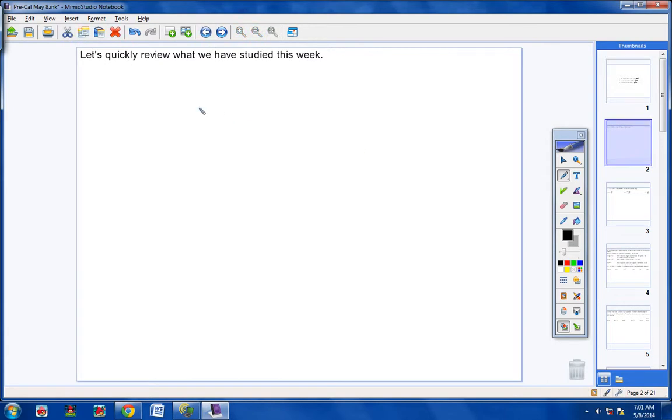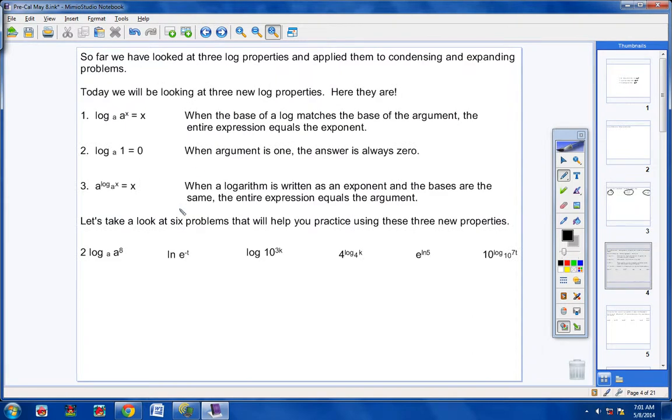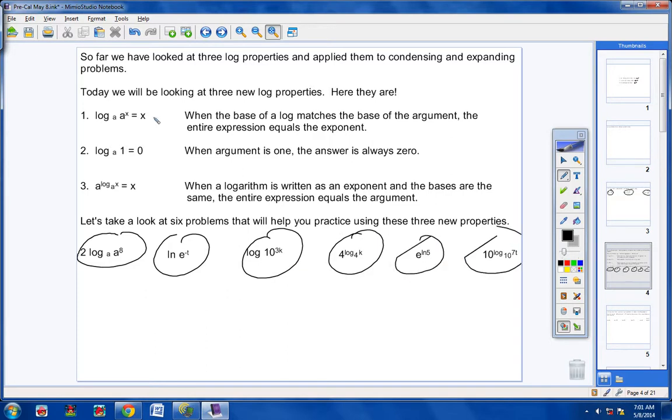Okay, let's quickly review what we have studied this week. You should be able to take expressions like this and expand them. Okay, if you cannot do that, you need to review that. You should be able to take problems like these and use your latest 3 logarithmic properties right here, and you should be able to solve these.